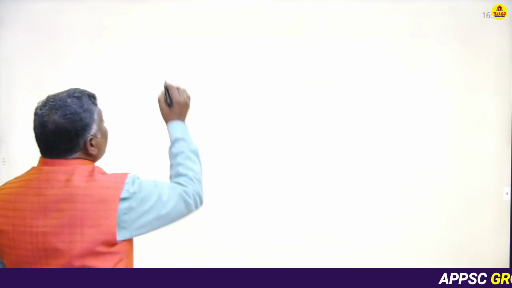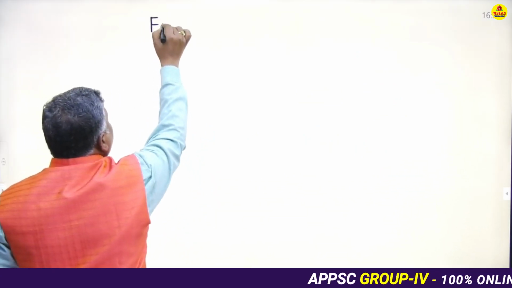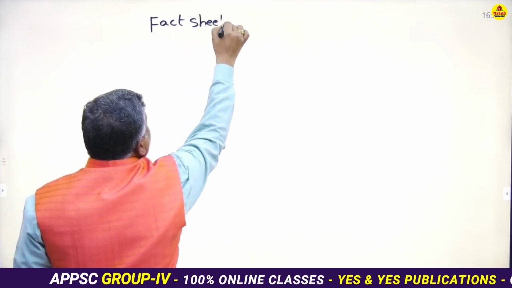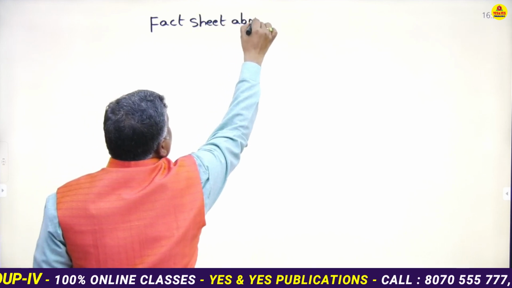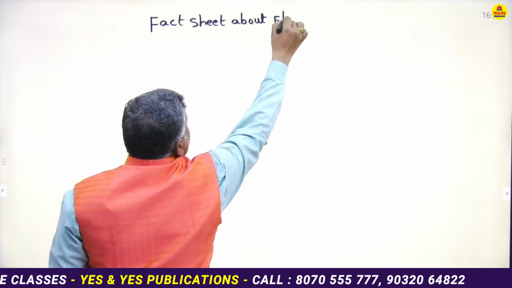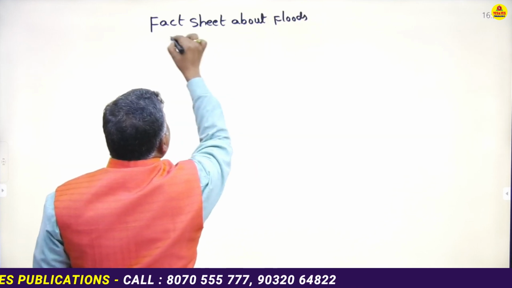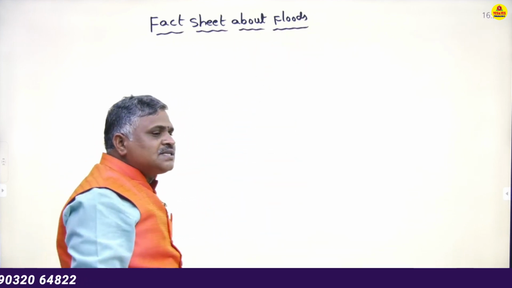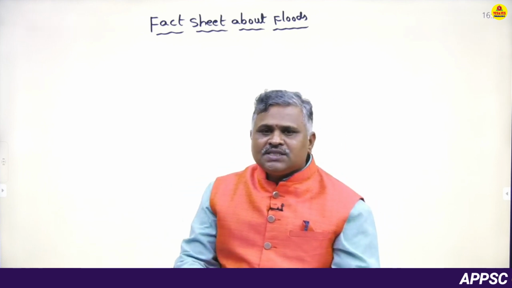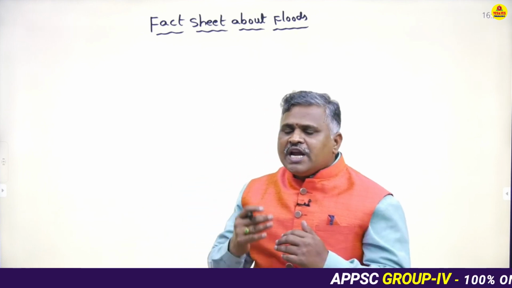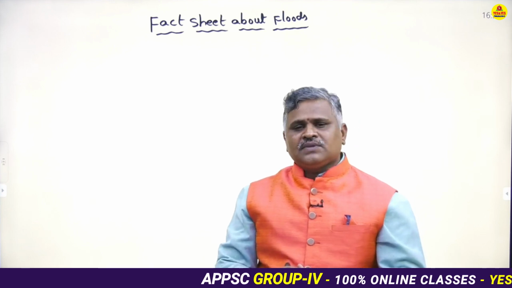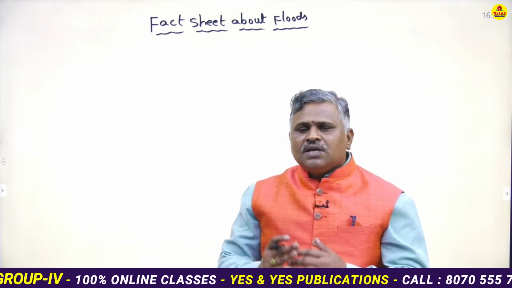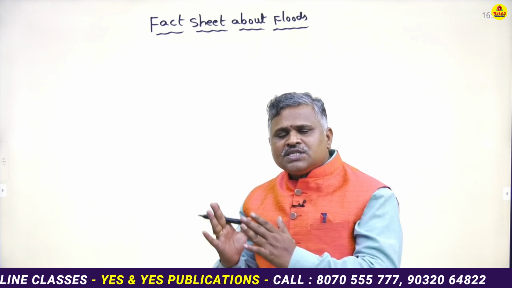For example, fact sheet about floods. A fact sheet related to floods. What are the main causes of floods? The main causes of floods are inadequate river catchment area, tropical cyclones or temperate cyclones, and heavy rainfall. These are the main causes of floods.